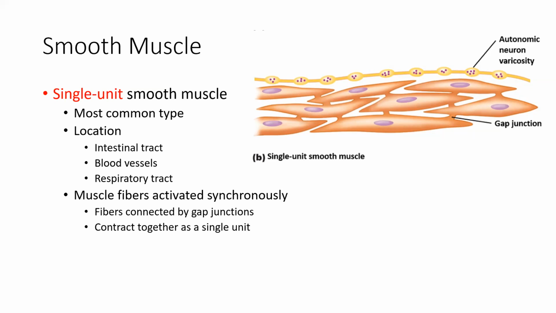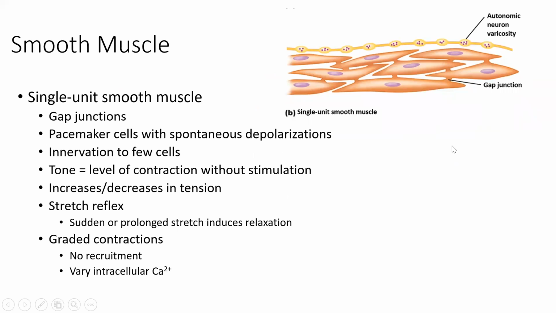When we have contraction of one single unit cell, the entire muscle will contract together. There's no recruitment, there's no individual or customized contraction that's seen with a single unit type of smooth muscle. So we've got gap junctions found throughout this type of muscle. There's pacemaker ability, that is the ability to spontaneously depolarize. I want to explain what this pacemaker ability is. It's only seen in single unit smooth muscle and cardiac muscle. It's basically the ability of this type of muscle to spontaneously depolarize.